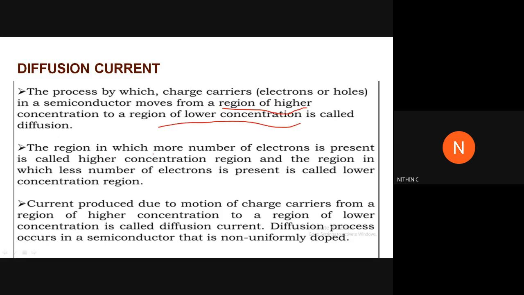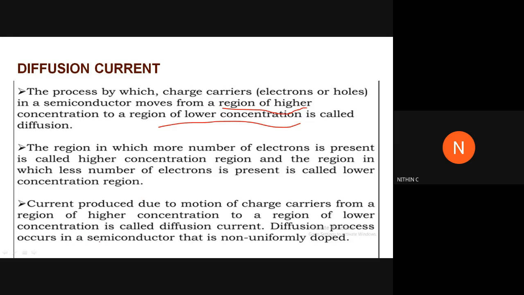The region in which more number of electrons is present is called higher concentration. And the region in which less number of electrons is present is called lower concentration region. The current produced due to the motion of charge carriers from a region of higher concentration to a region of lower concentration is called diffusion current. You can say the diffusion process will result in a current called diffusion current, because that also involves the movement of carriers, which in fact leads towards current.